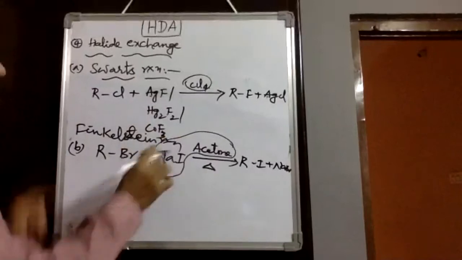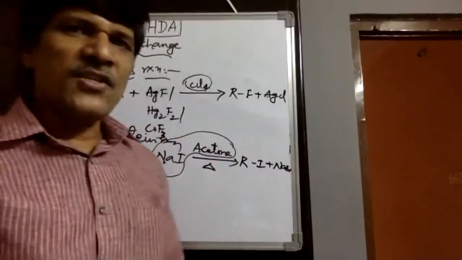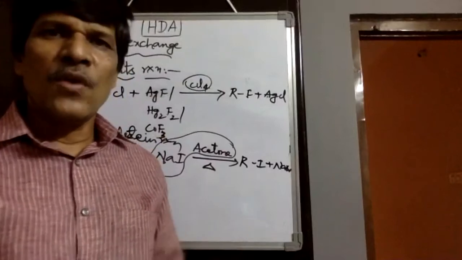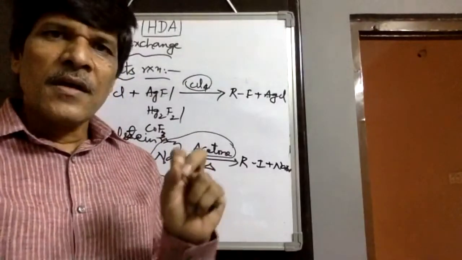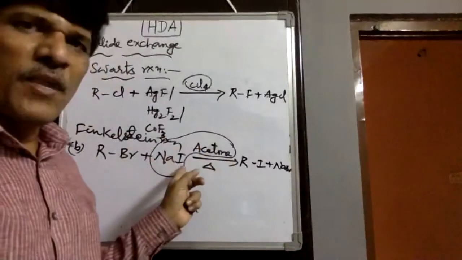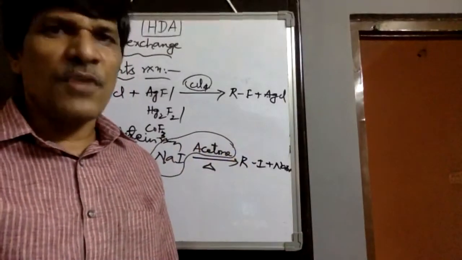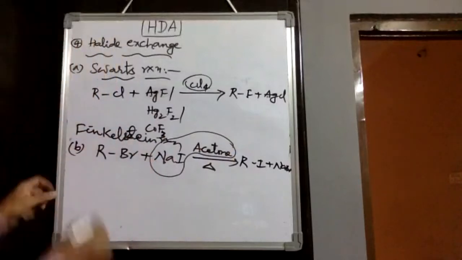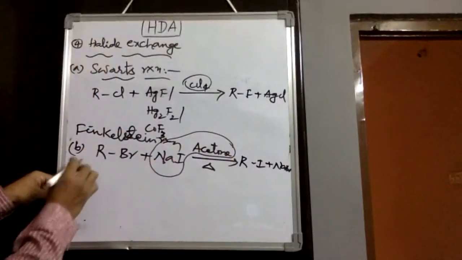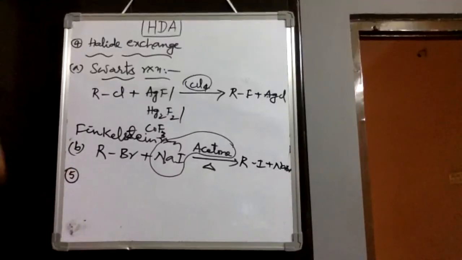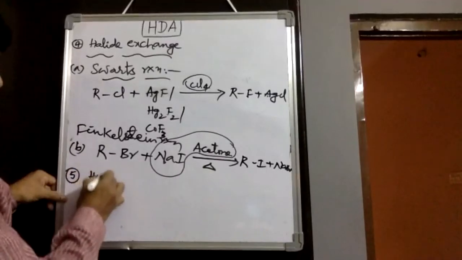In this reaction, only iodides exchange with chlorine or bromine, but not fluorine. That is, sodium chloride or sodium bromide, when you take it, cannot dissolve in the solvent, so exchange reactions are not possible. Then that is another reaction. Halide exchange we can also identify with another reaction that is called the Hunsdiecker reaction.